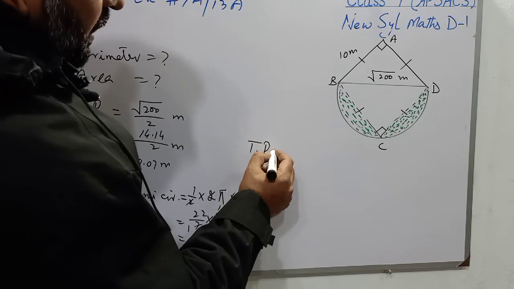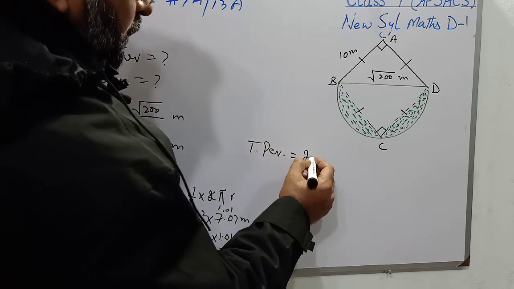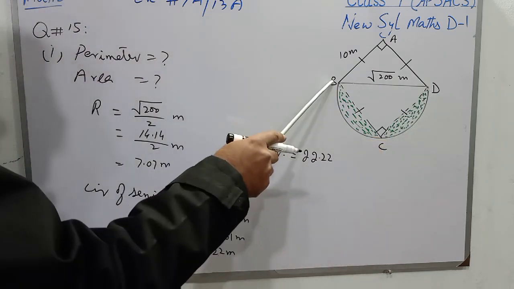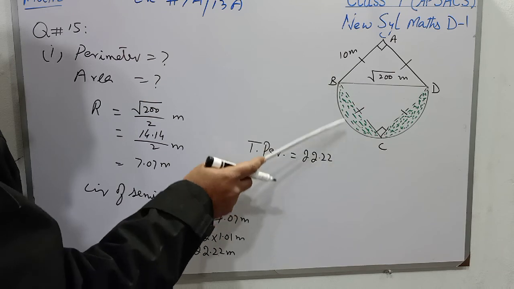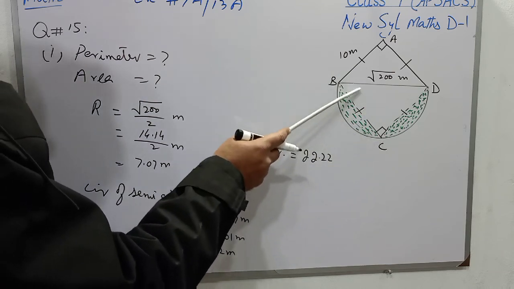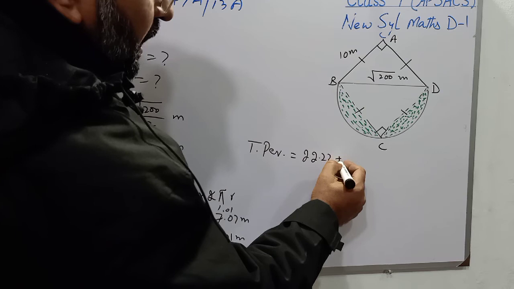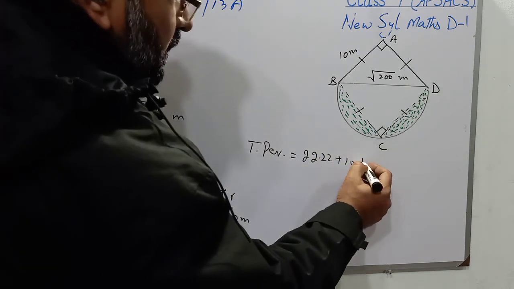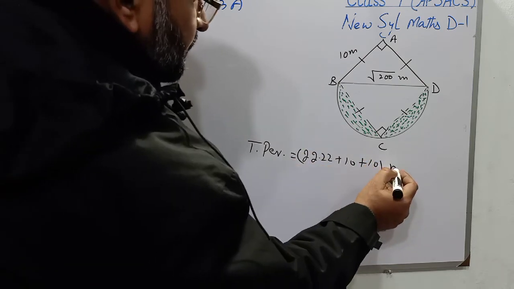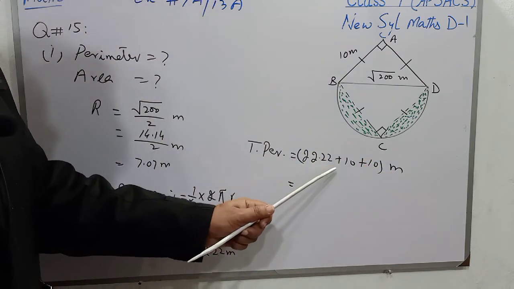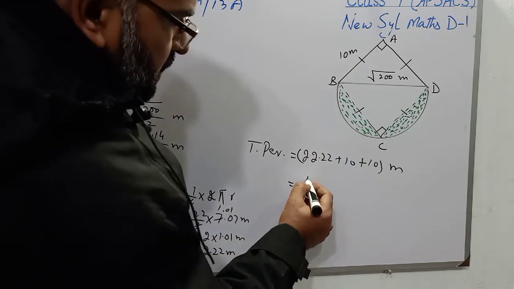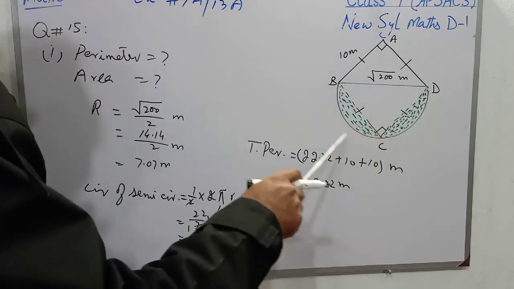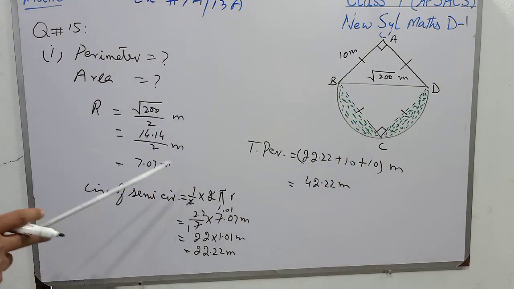Now we have to find the perimeter. So total perimeter will be 22.22 from D to B, and then we have to add BC, whose length is 10, as well as CD, whose length is also 10. So it will be in meter. 22.22 plus 10 plus 10 means, students, 42.22 meter is the perimeter of the shaded region.